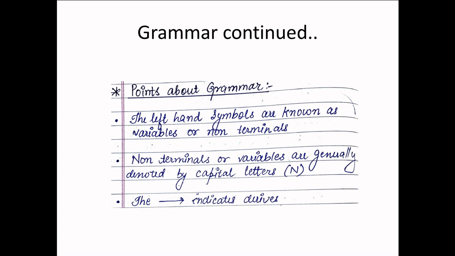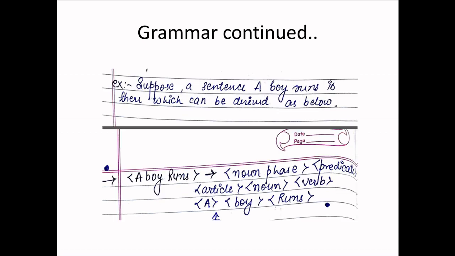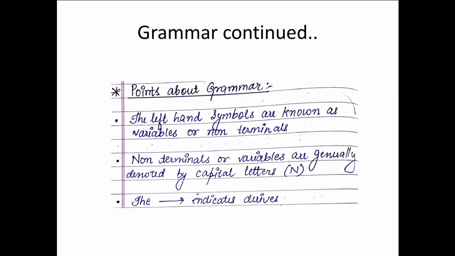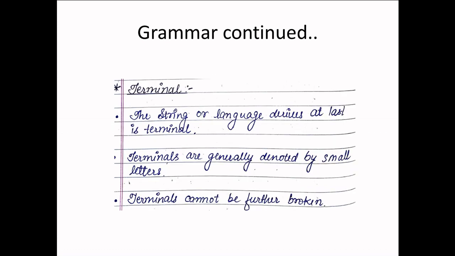Now points to note about the grammar. The left hand symbols are known as variables or non-terminals. Non-terminals, or variables, are generally denoted by capital letters, and the arrow which we use in between is known as the derived symbol. So when we use these rules, we say sentence derives noun phrase predicate, noun phrase derives article noun, predicate derives verb. So these points are basic points.